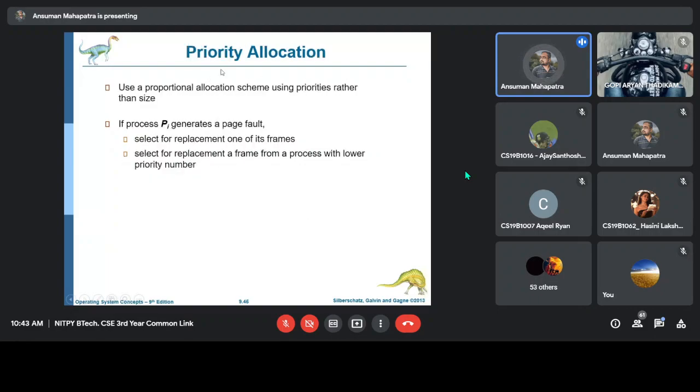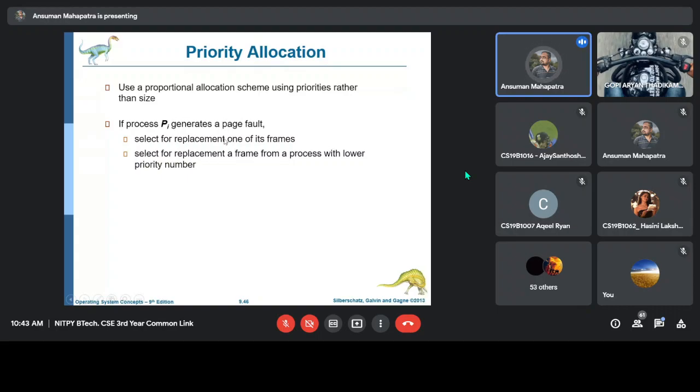There is also priority allocation. Priority allocation means if the process pi generates a page fault, select for replacement one of its own frames, or select for replacement a frame from a process with a lower priority number. That means, suppose pi is a process and it has a page fault, so it has to bring some page from the hard disk to main memory.